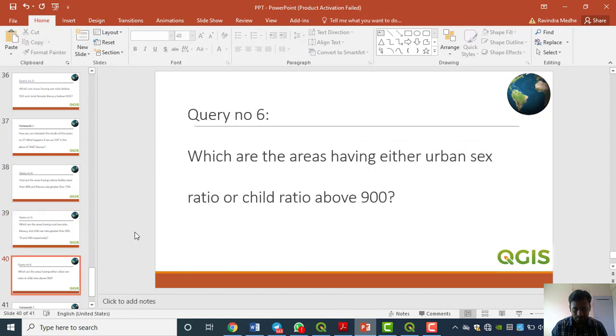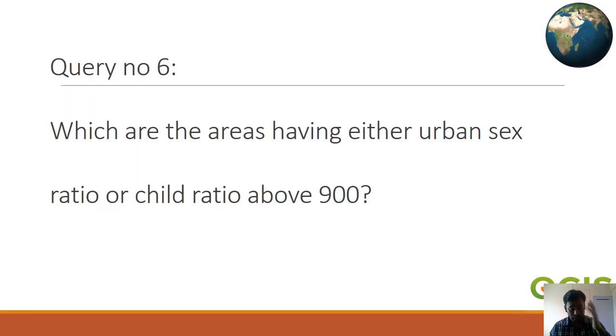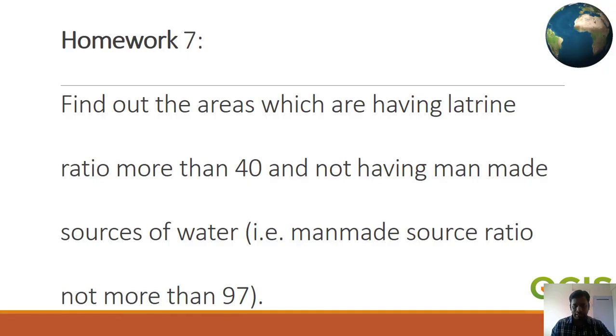Next, same thing again we have to do: which are the areas having either urban sex ratio or child sex ratio above 900. Both things are in the population data, we just have to go with that. You perform this query, note down this query, and if you have any doubt, ask me on WhatsApp. I'll give the answer. Just do this one query and another one, this one again.